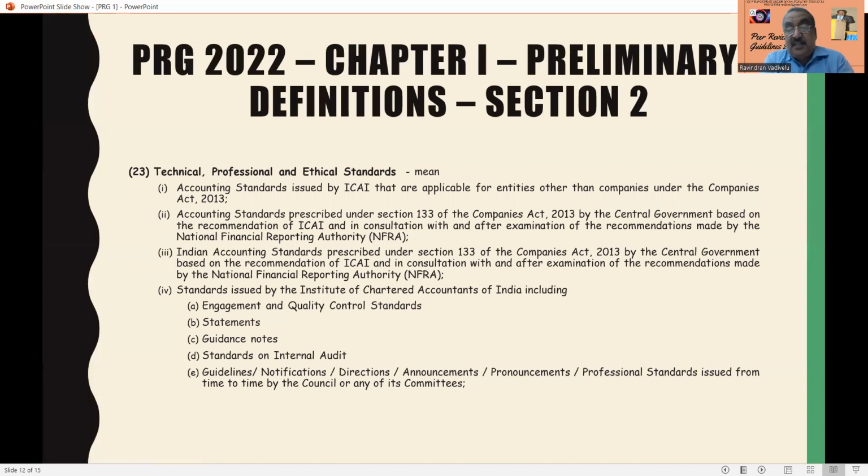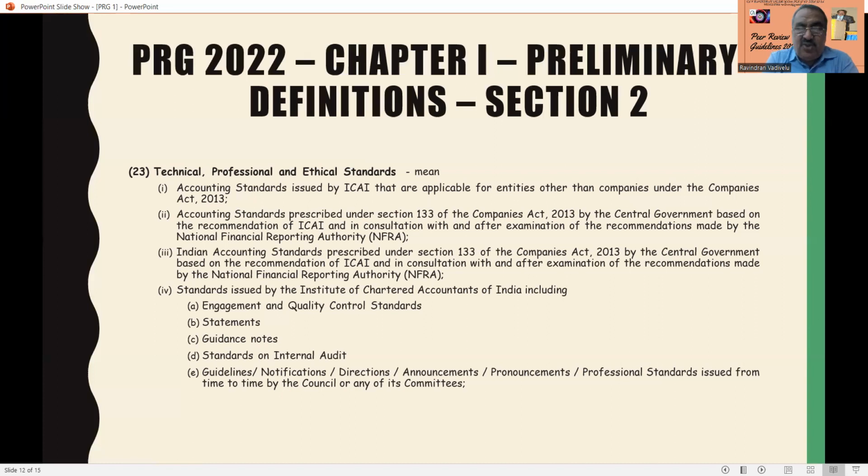Indian accounting standards, that is point number 2, are international accounting standards or accounting standards as prescribed by the Companies Act. Here, once again, they are saying that Indian accounting standards are prescribed under section 133 of the Companies Act by the central government based on the recommendation of ICAI and in consultation with and after examination of the recommendation made by the NFRA. Standards. What are the standards?